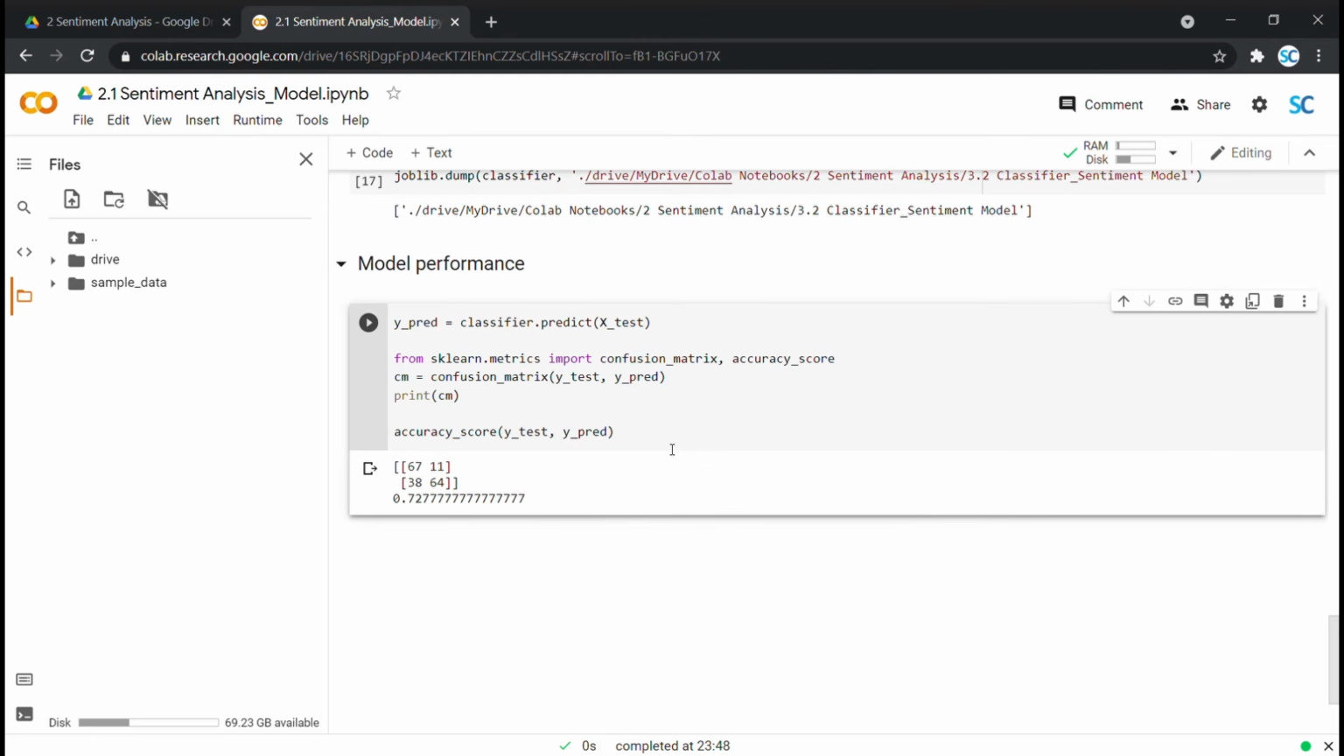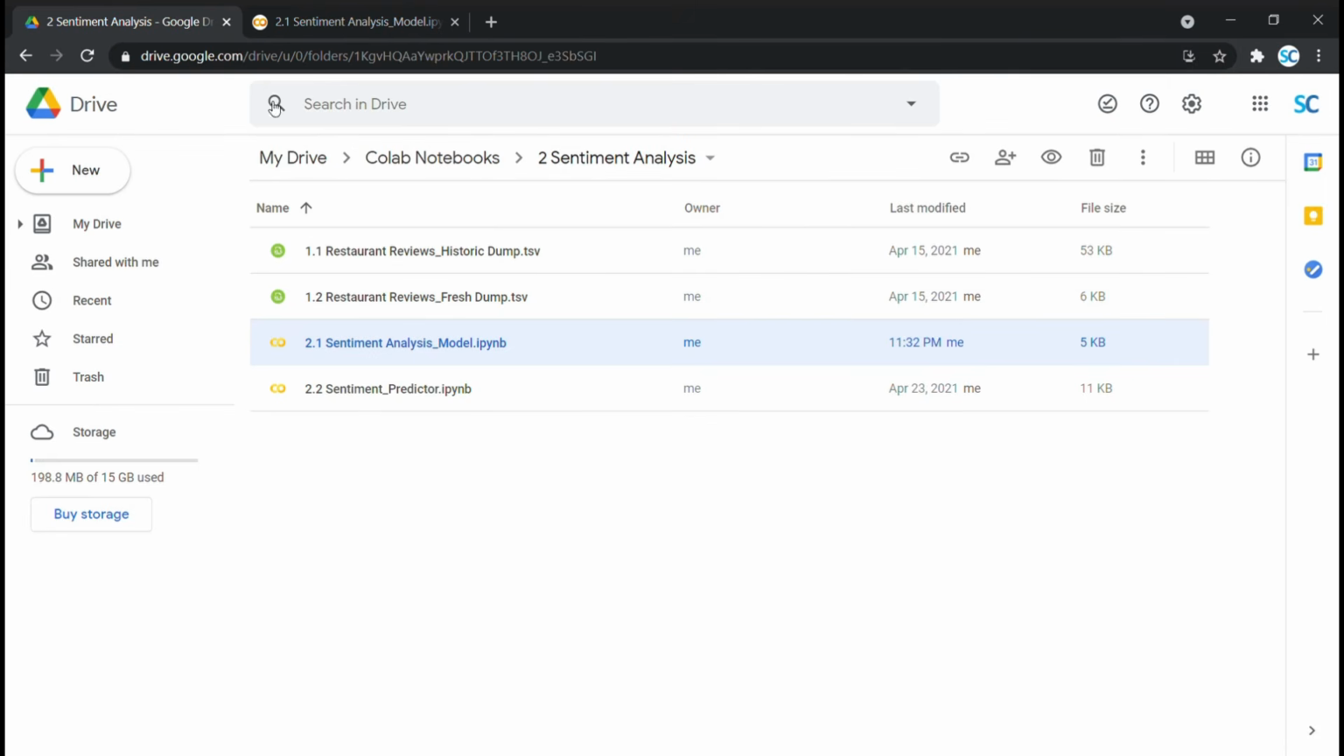Well, this is how our model has classified reviews from the test set into good and bad with accuracy score of 0.728, which means our model classifies 72.8% or 73% of reviews correctly, which is not bad at all. This completes model building part of our sentiment based review classifier for ABC Restaurant Limited.